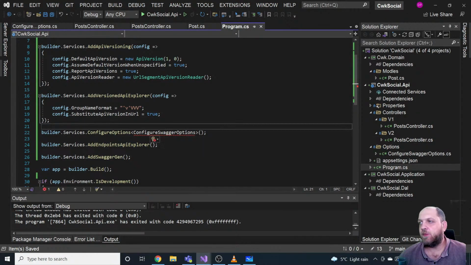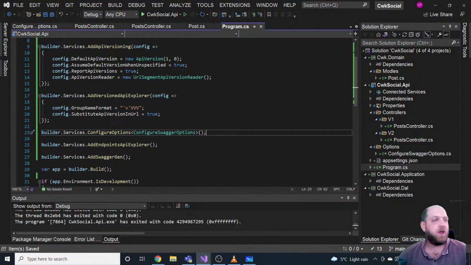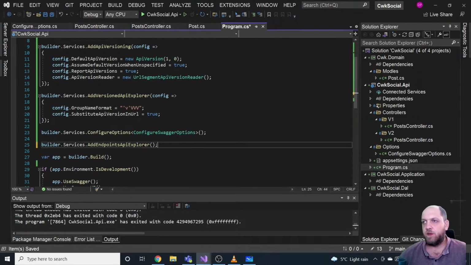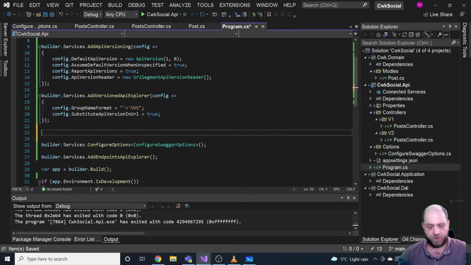Okay, I guess we have to import this namespace for our options folder, and yeah, that actually would do it. What I would also like to do here is maybe move this add Swagger gen before these options configurations. Okay, so we also have done that.